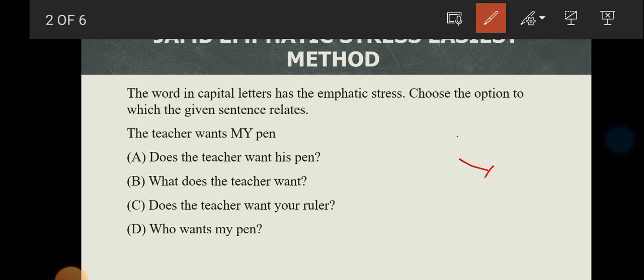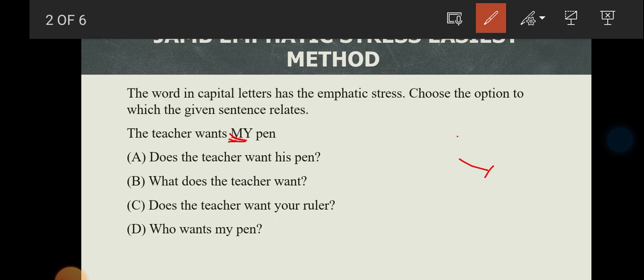Some persons will be looking at it like, does the teacher want his pen? What does the teacher want? Does the teacher want your ruler? Who wants my pen? Now let me go straight to the point, because I promised not to waste your time. The question said, the teacher wants my pen. Now the emphasized word there is my.